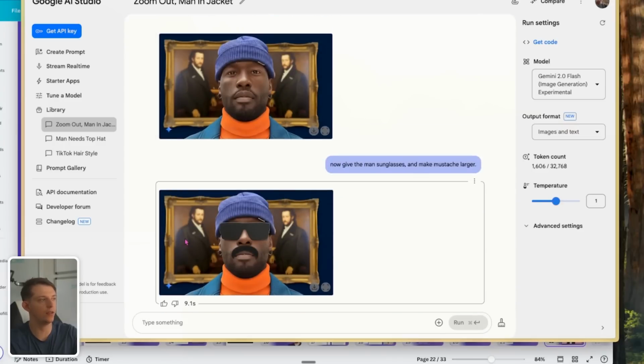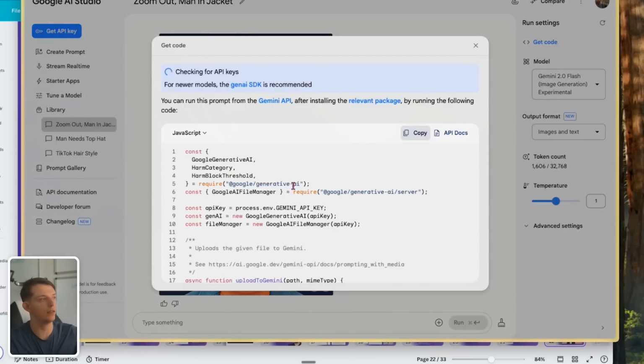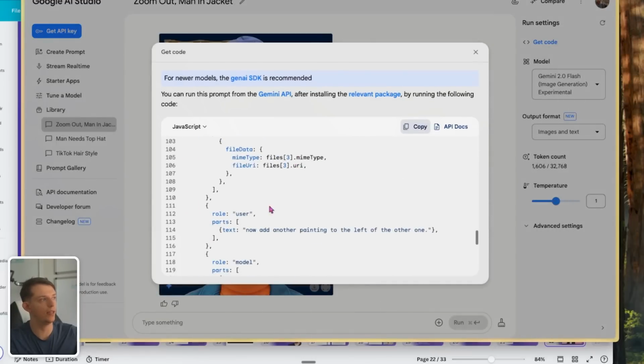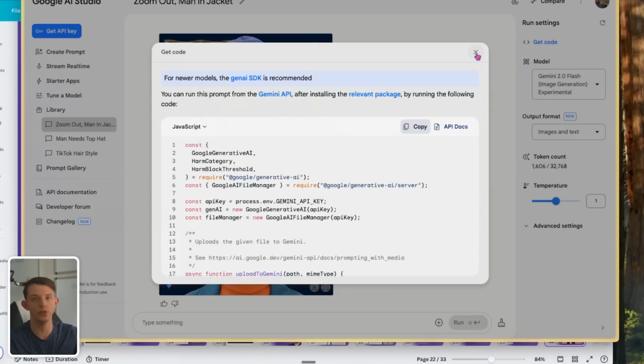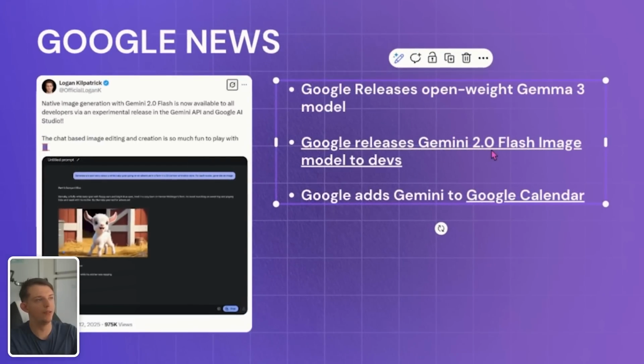And I guarantee you many apps out there, if you want to build apps, using this AI model is going to be very massive. And I think there's going to be a lot of viral apps using this technology because you can immediately just put this in the app because you can get this code directly. And if you use this code right here with your API key, you can actually add it into any app that you want to create. So yeah, this new Gemini 2.0 Flash image model is the biggest thing Google has done recently.